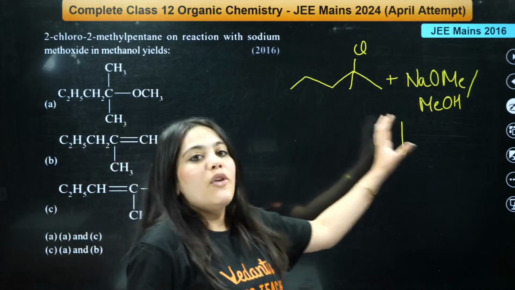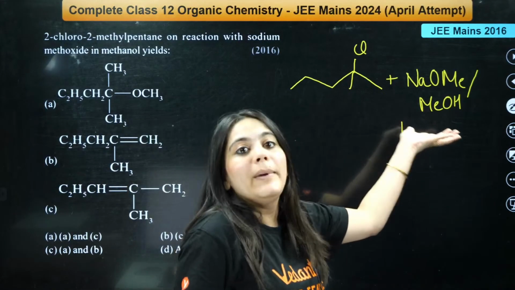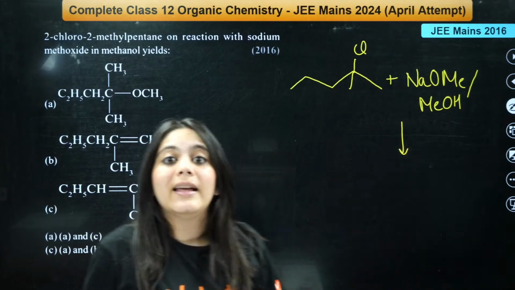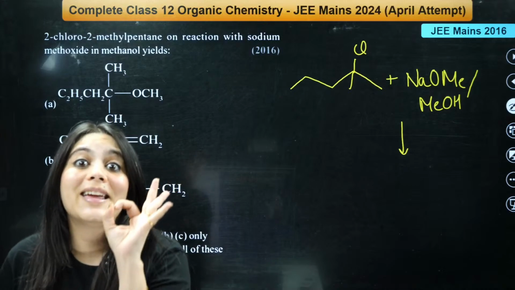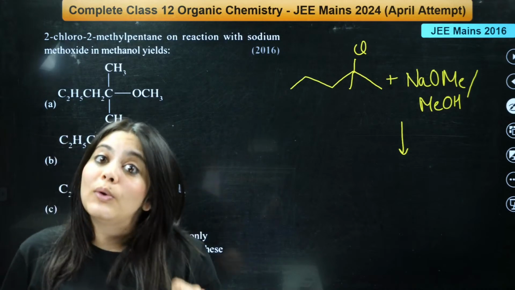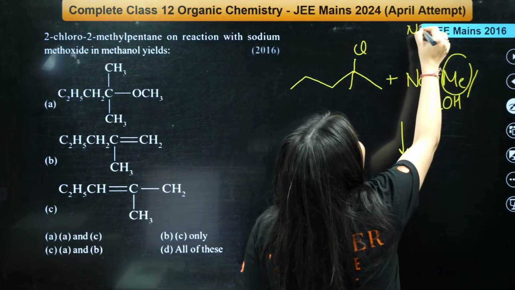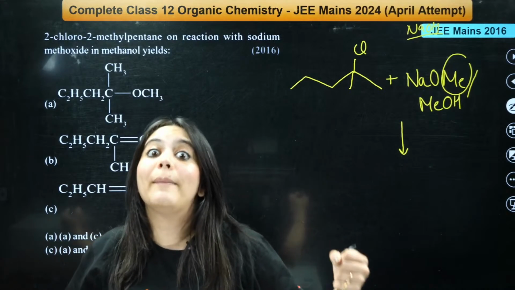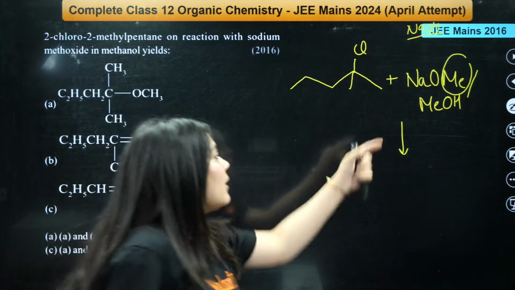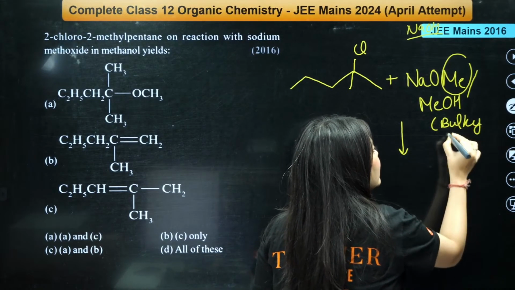Can you see what is the first thing that you're seeing over here? We are seeing that we have a base given with us. This is a heavy base. This is a very strong nucleophile. Simple NaOH is not given to us. What is given to us? NaOMe, a bulky base. Can everybody see? This is a bulky base.